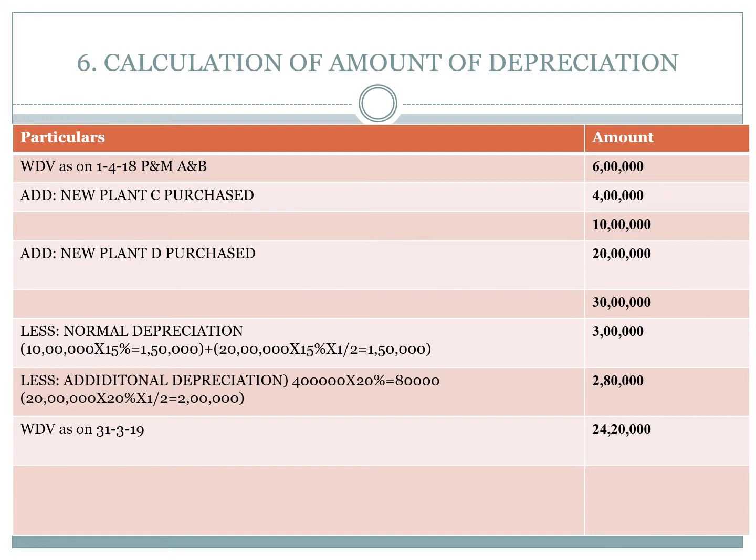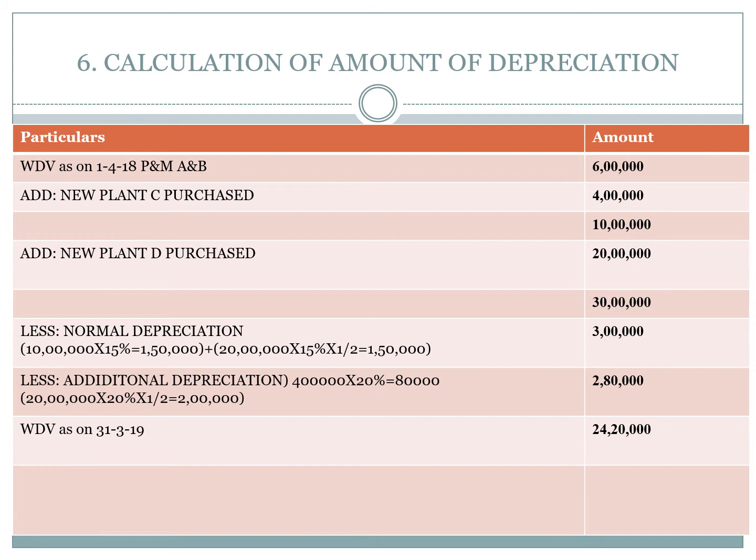There is one more addition of plant D during the year. Yes, that is also we have to add. Add new plant D purchased, 20 lakhs. Now the value of the asset is 30 lakhs. That means it is the written down value at the end before depreciation. From this we have to minus depreciation. There are two depreciations we can minus. First depreciation is normal depreciation. How much do you have to calculate?